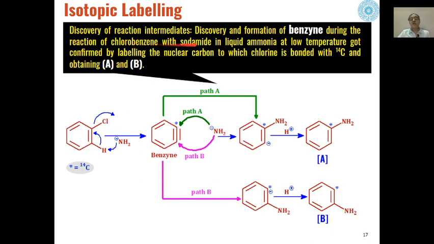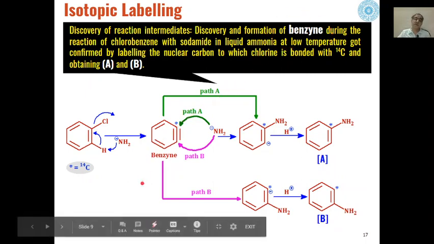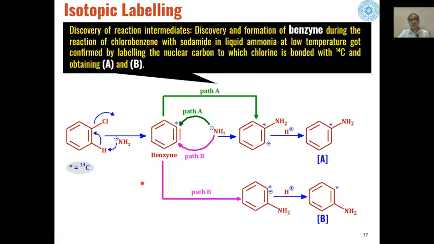Then another very important use of isotopic labeling experiments is the discovery of the formation of benzyne during nucleophilic aromatic substitution reactions.